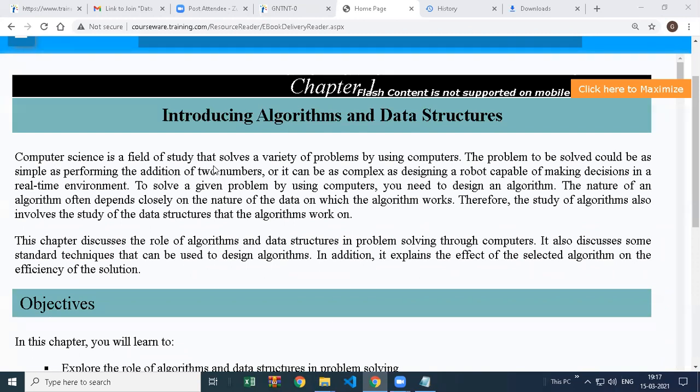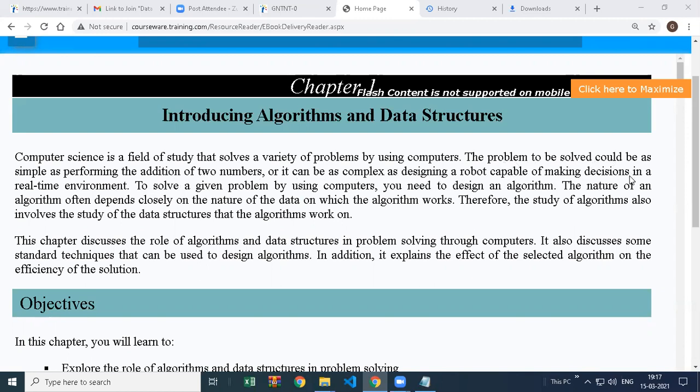Computer science is a field of study that solves a variety of problems using computers. In computer science, we try to build different types of logics to solve different problems. The problem to be solved could be as easy as addition of two numbers, or as complex as designing a robot capable of making decisions.